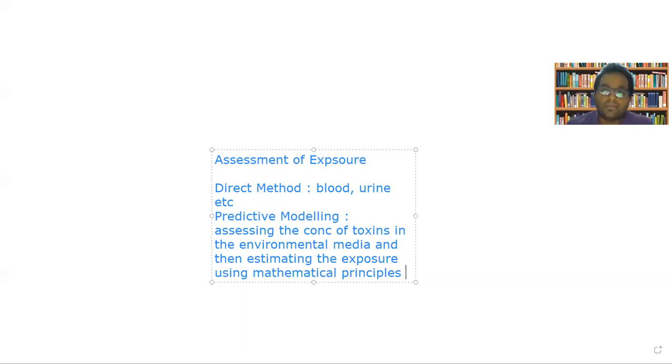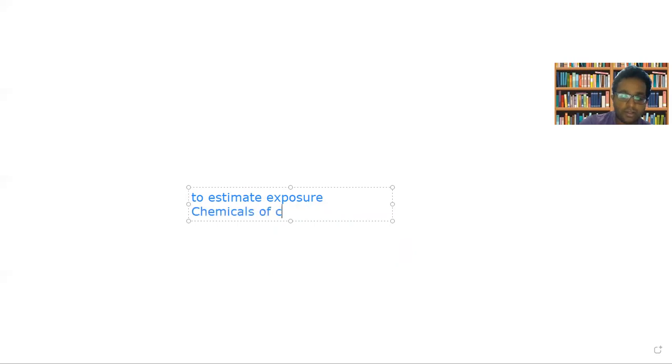Now, another one is to estimate the exposure. So estimation of exposure is the need. Then you cannot go for estimation without prior knowledge of certain attributes. So there should be some knowledge about certain attributes. First one is: what are the chemicals of concern? Chemicals of concern.